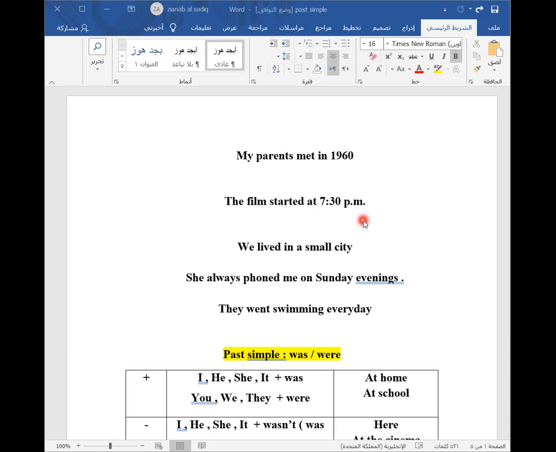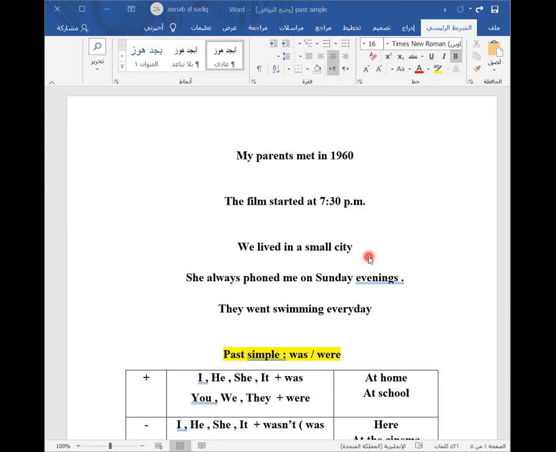Also, we can use it when we talk about a finished state in the past. For example, we lived in a small city. So again, we use the past simple to talk about a single finished action in the past and a finished state in the past. Also, we can use it when we talk about repeated actions in the past.